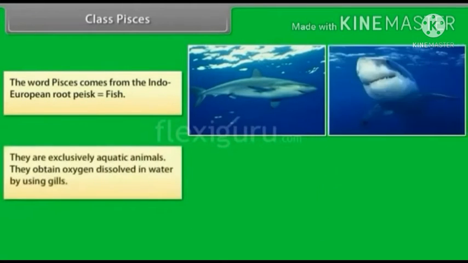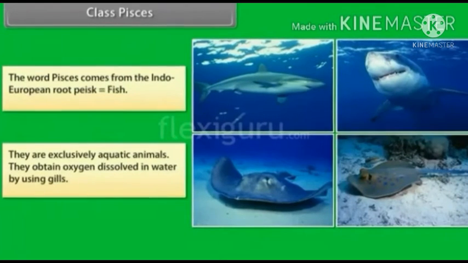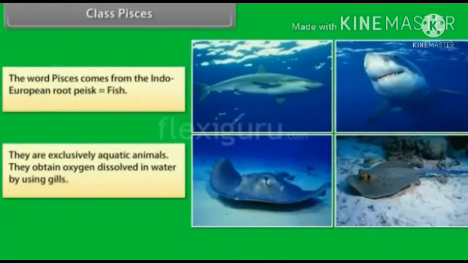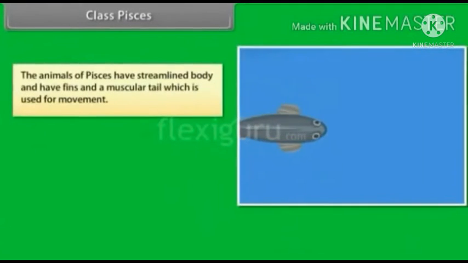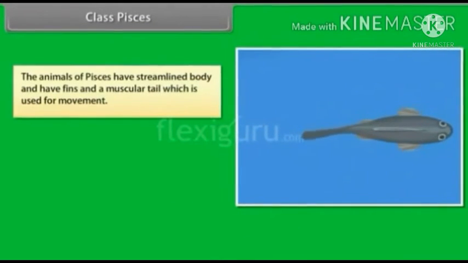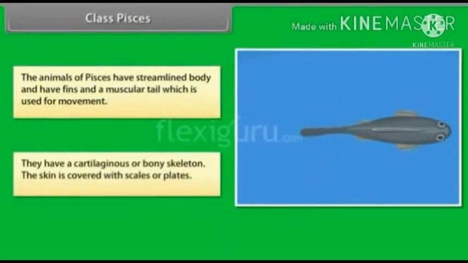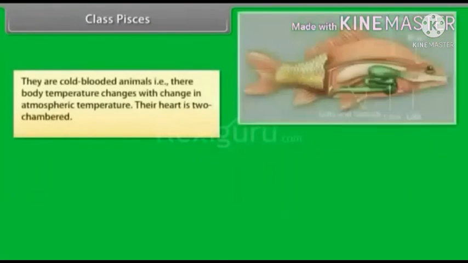Class Pisces. The word Pisces comes from the Indo-European root pisc. It means fish. They are exclusively aquatic animals. They obtain oxygen dissolved in water by using gills. The animals of Pisces have a streamlined body and have fins and a muscular tail which is used for movement. They have a cartilaginous or bony skeleton. The skin is covered with scales or plates.